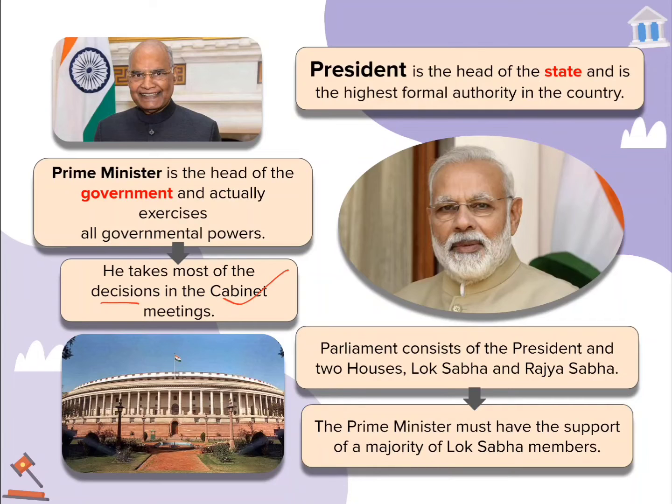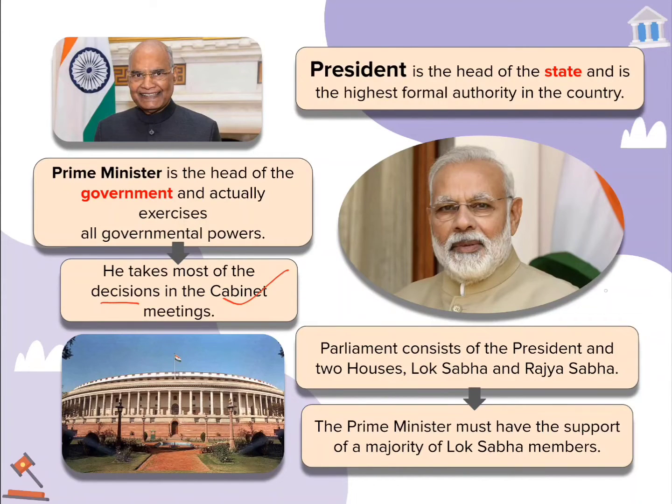I don't know whether you might have already read about what is parliament, but let's take a quick recap. Parliament consists of the president and the two houses, that is Lok Sabha and Rajya Sabha. And the prime minister must have the support of the majority of the Lok Sabha members. What do we mean by that?